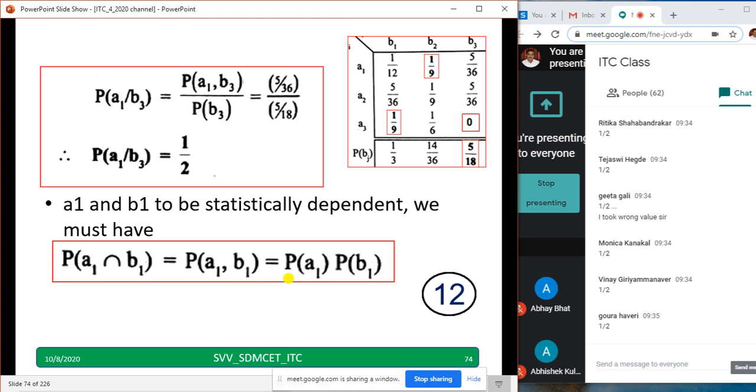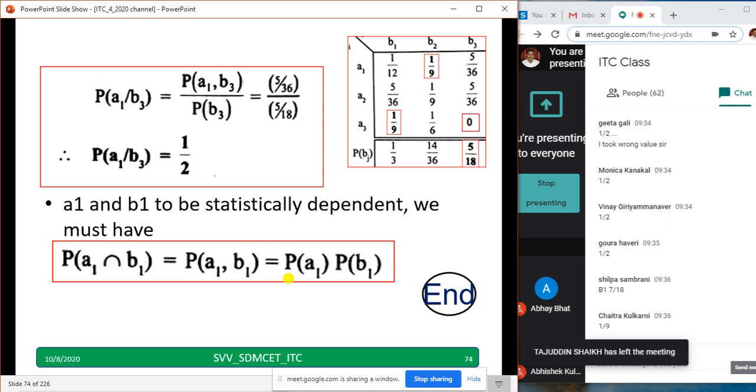So the product of A1, B1 is given already as 1 by 12. I think A1 into B1 you have to do. Anybody can type the A1, B1 value, and then you can compare. Even if you have already calculated it. If you have not calculated it, just add all the first row. Then B1 means add a column, it is already there as 1 by 3, and multiply those two, you will get some value. Don't take a fraction.